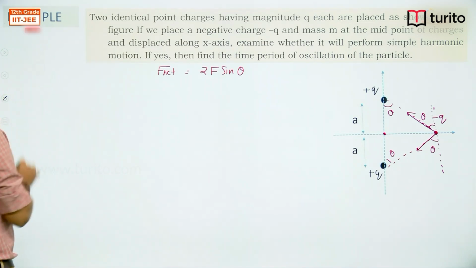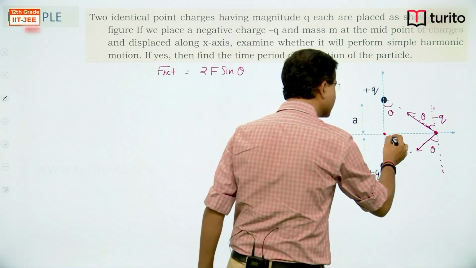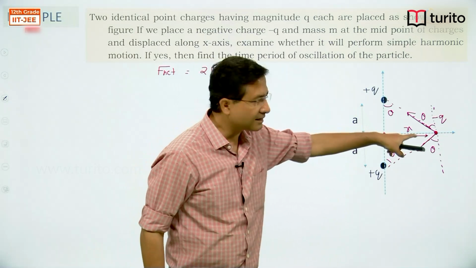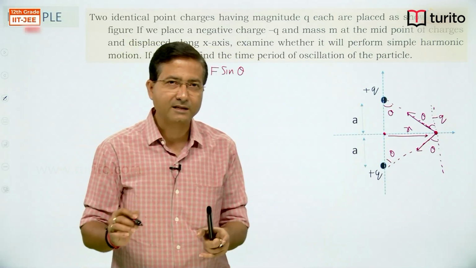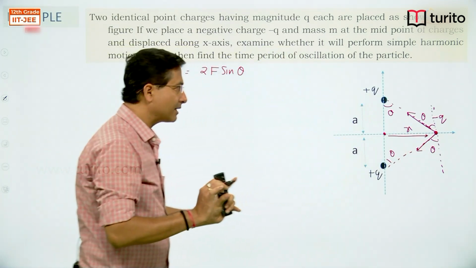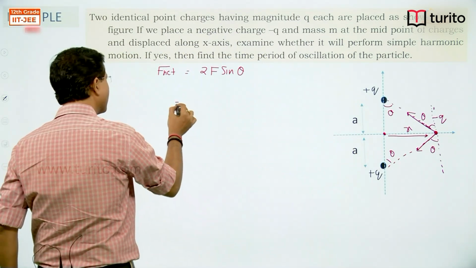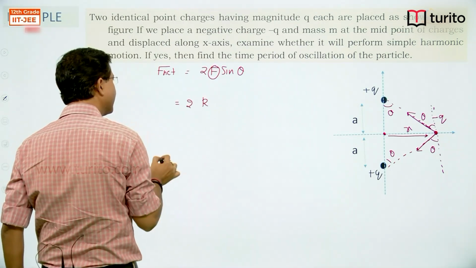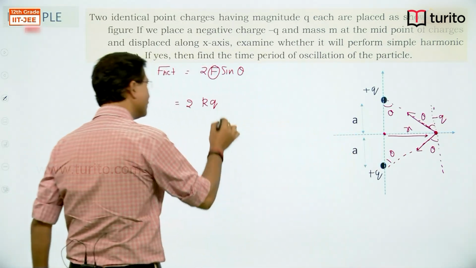Let's substitute the value. So if this is a, let this distance be x. If this is a, this is x, then hypotenuse will be under root a square plus x square. So this separation will be under root a square plus x square, and the force of interaction between these two is given by k, q, this q.